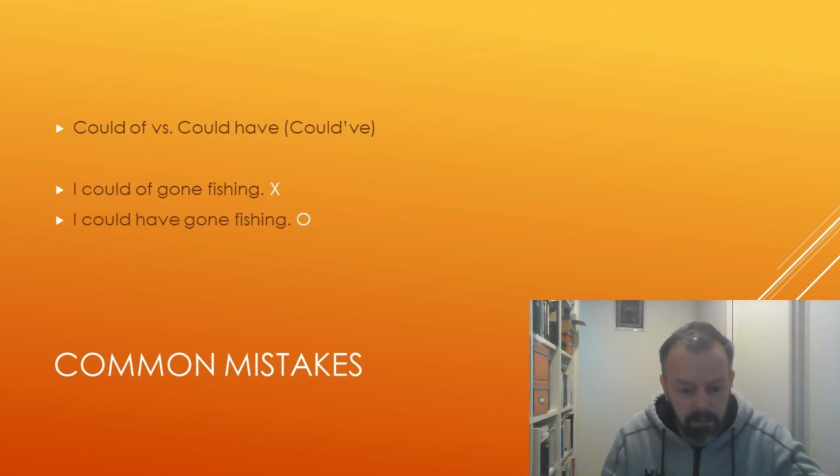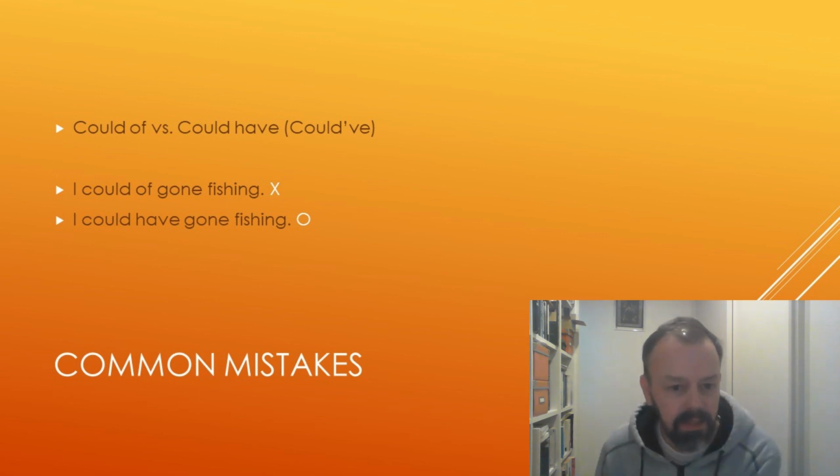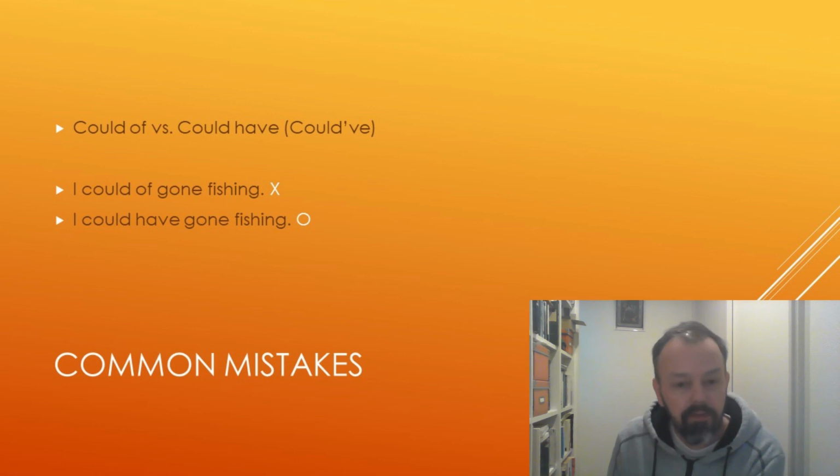So another common mistake, this one is actually more common among native speakers, I would say, than people learning English, but is interesting because it's actually a grammatical mistake which comes from speaking into writing.